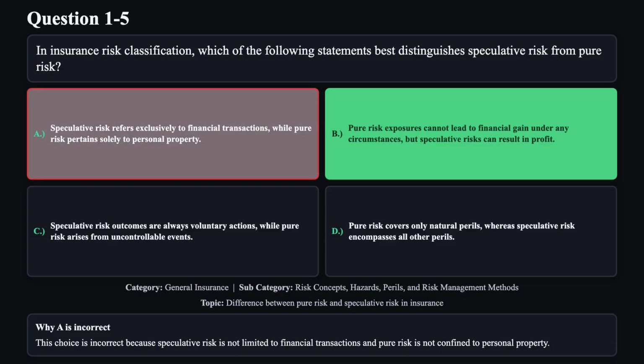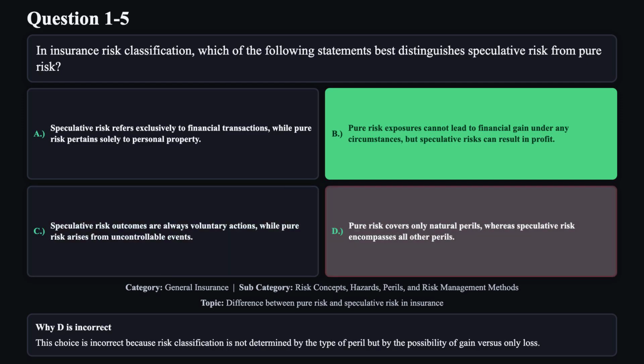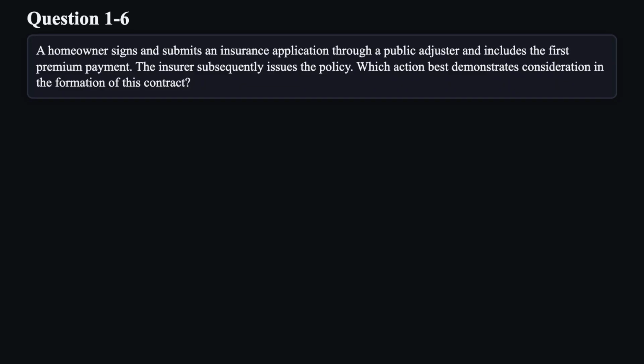This choice is incorrect because speculative risk is not limited to financial transactions, and pure risk is not confined to personal property. Reason C is not correct. This choice is incorrect because voluntariness is not the defining characteristic. The key difference is the potential for gain. Reason D is not correct. This choice is incorrect because risk classification is not determined by the type of peril, but by the possibility of gain versus only loss. Question 6.